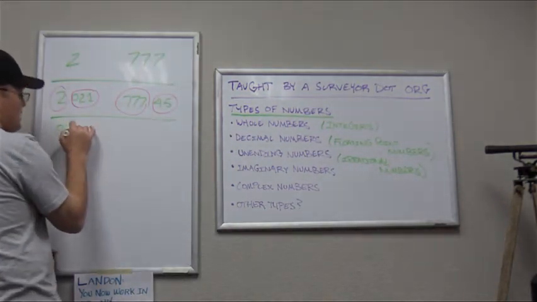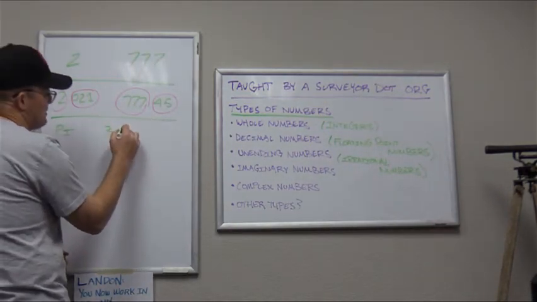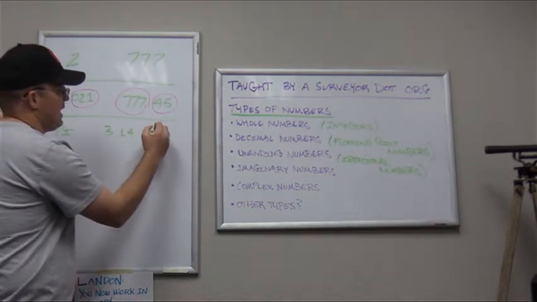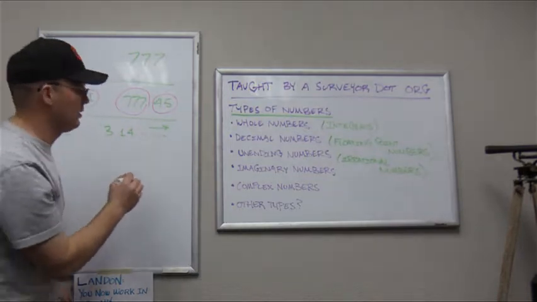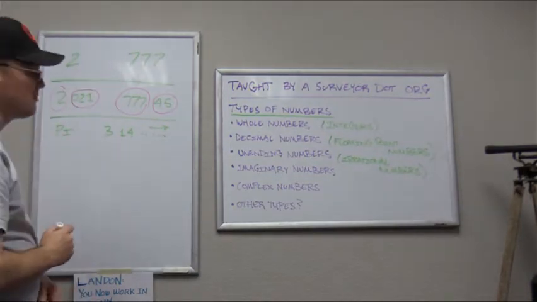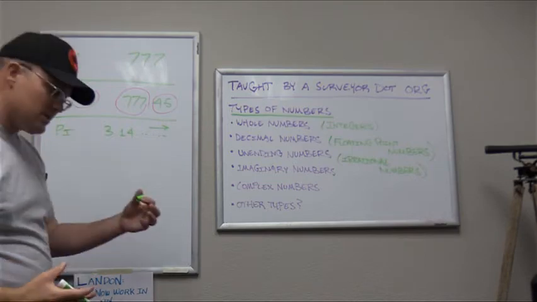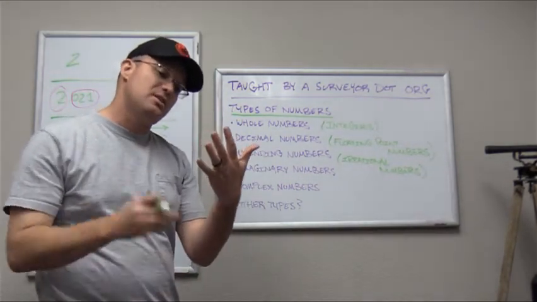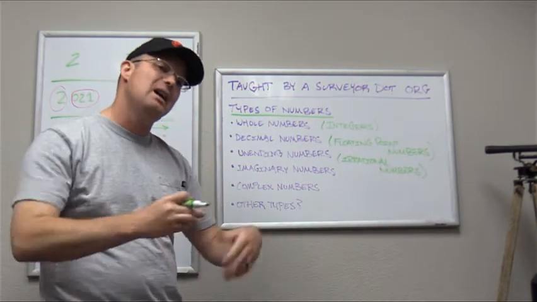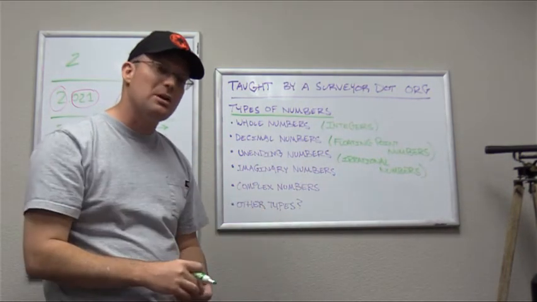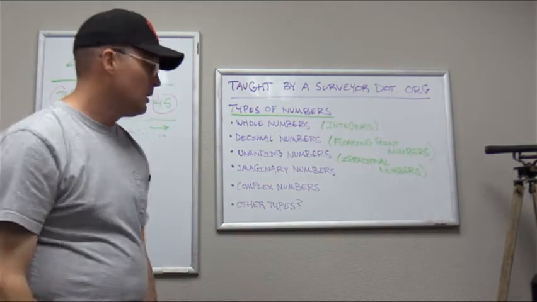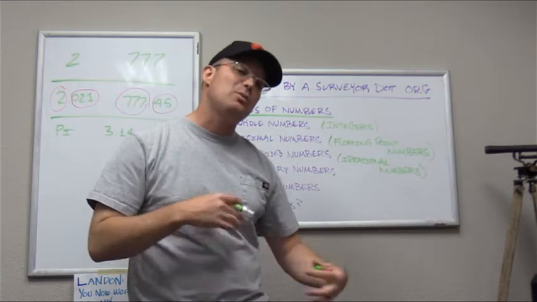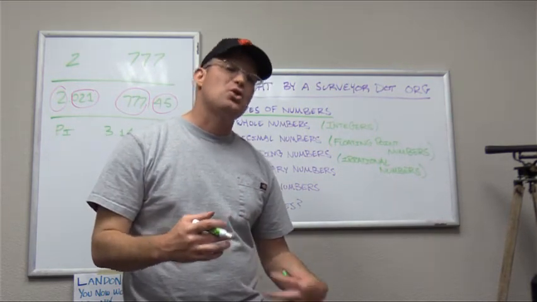So pi is an example of a number that doesn't end. Okay, and I usually remember pi to just 2 decimal places because my brain's not very big. Okay, 3.14, but there's a bunch of other digits to pi, and those digits go on forever. Okay, so we call those unending numbers. There's another kind because we work in what we call a decimal system, which means 10, right? So you have 10 digits, 0, 1, 2, 3, 4, 5, 6, 7, 8, 9. Then you start combining digits to represent bigger numbers. That's called a base 10 system. Okay, in a base 10 system or a decimal system, you can't always exactly represent certain numbers.